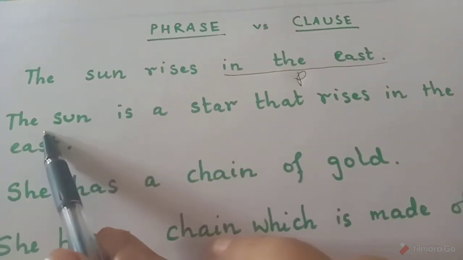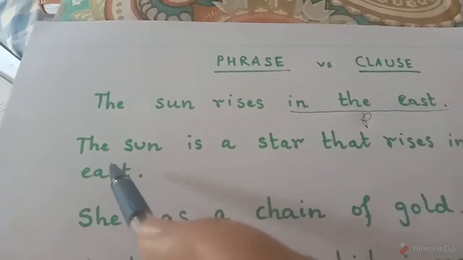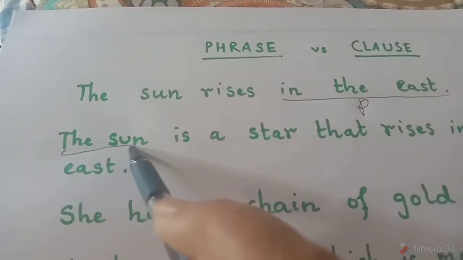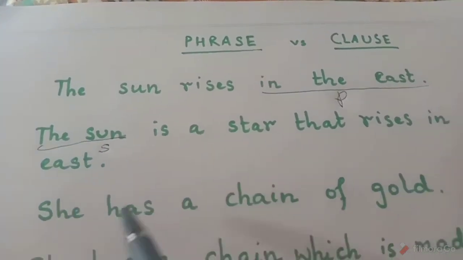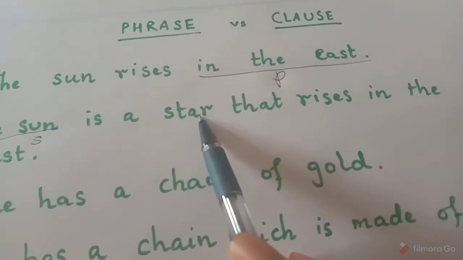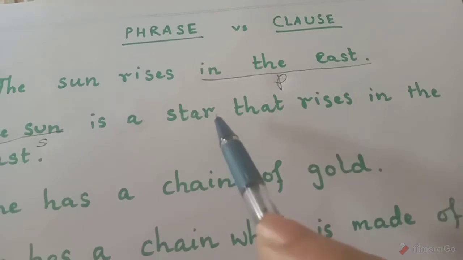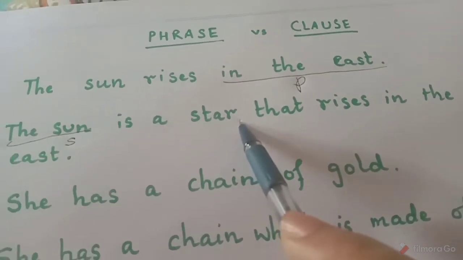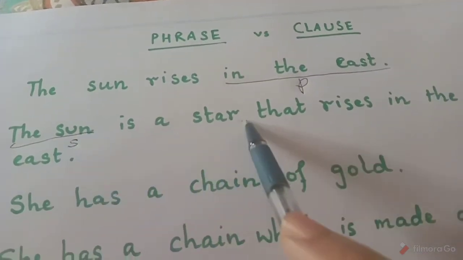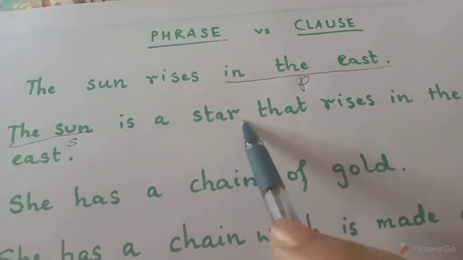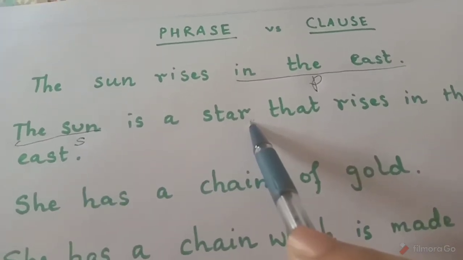Now, which part has a subject? The subject is the sun. Yes, we are talking about the sun. So this is my subject. The sun is a star. If I think that there's a full stop over here, and the sun is a star, this part is only my sentence. Does it make sense? Yes, it makes sense.